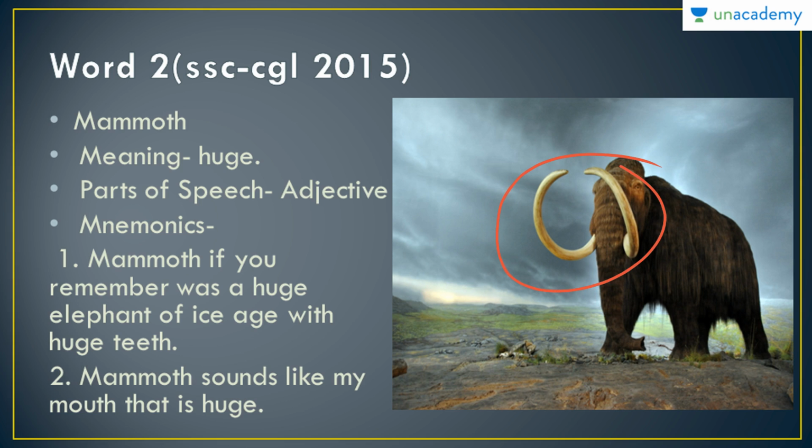This hugeness of teeth and the size that it had gave it this name. The second mnemonic technique is, mammoth sounds like my mouth. Mammoth, my mouth. It sounds a bit like it. So my mouth is huge. If you remember this line, you can remember the meaning of the word mammoth.